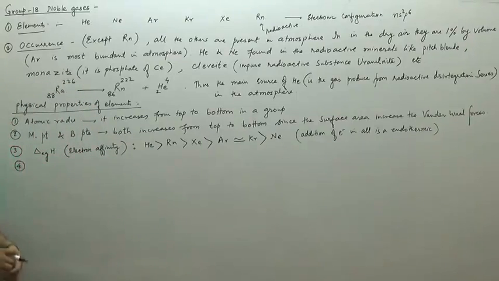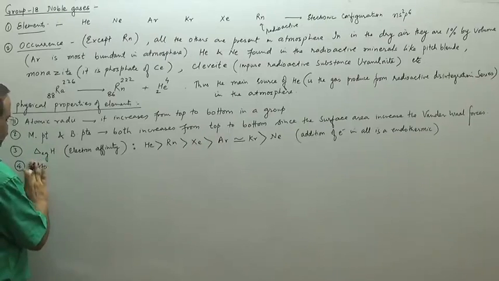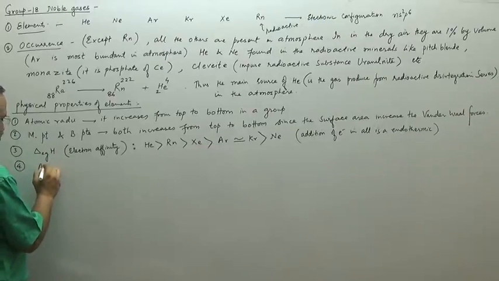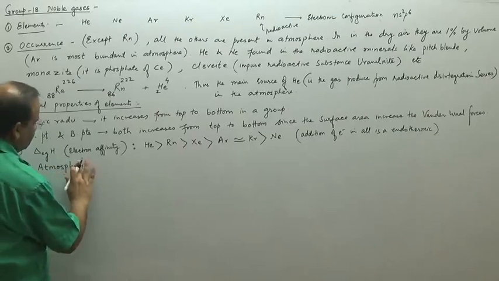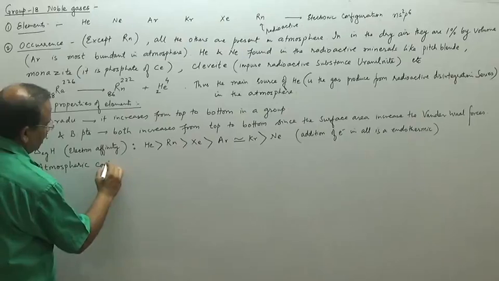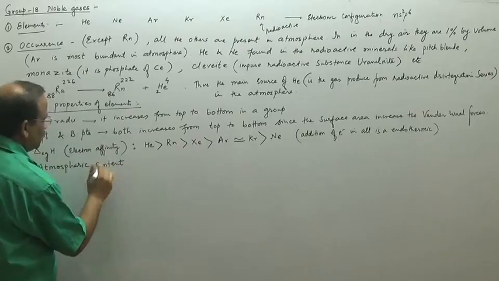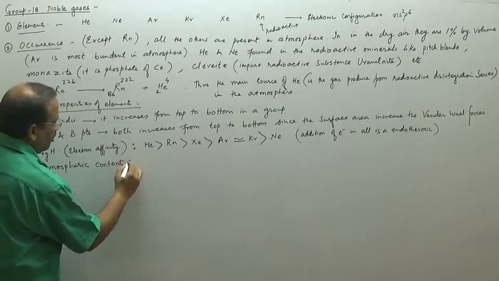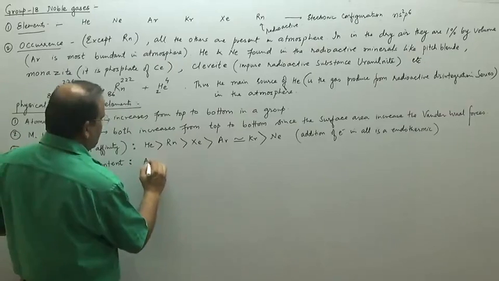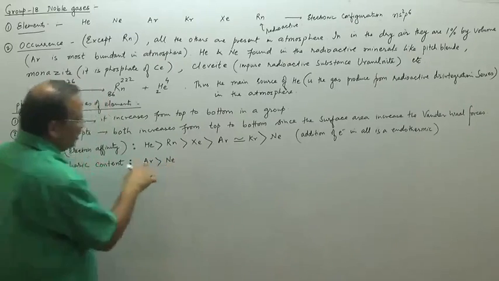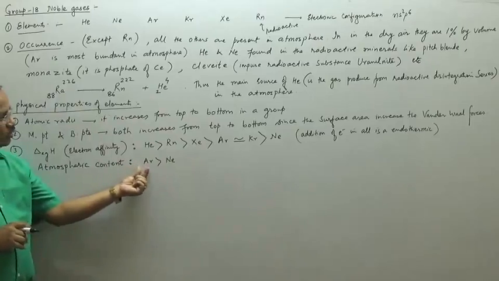So in that case they have less electron affinity. Now we can write that the atmospheric content of these elements is the percentage they are present in the atmosphere. We already know that the atmospheric content is maximum for argon, because the atmosphere contains maximum argon, then it is neon. We say that argon is maximum present in the atmosphere.